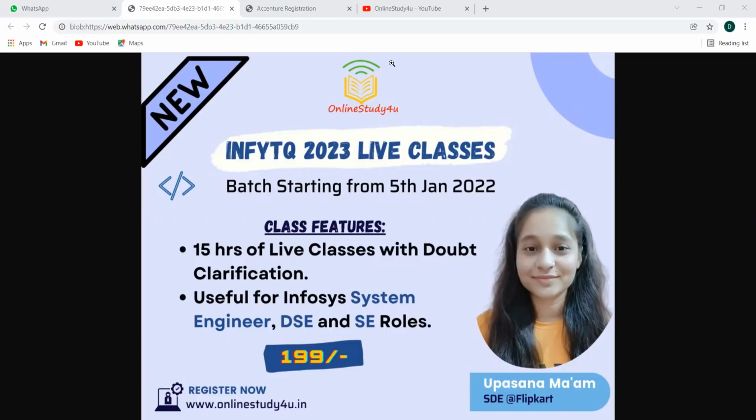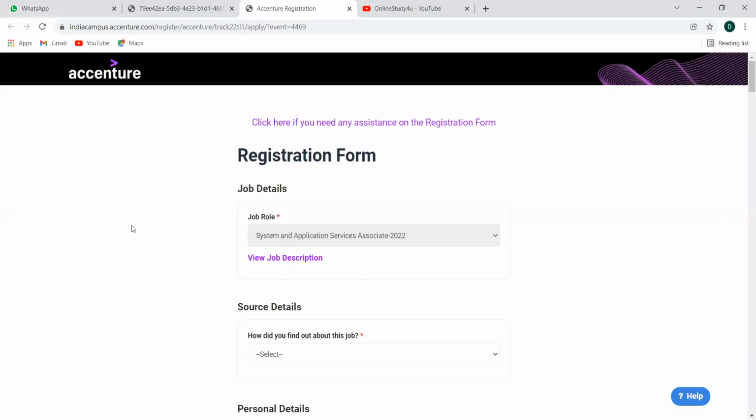So friends, we have a great update from Accenture. Accenture has started hiring for 2022 batches. Okay, from 2022 batches. So let's see in detail who can apply for that and how you can apply, everything.